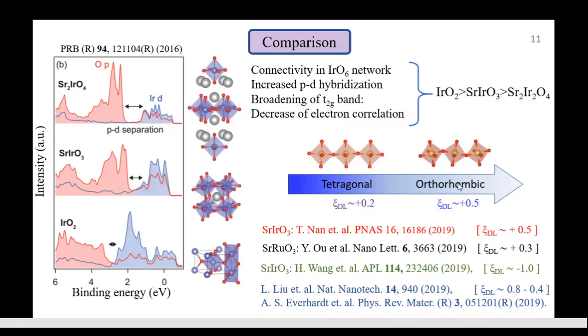In addition, the degree of tilt can significantly influence spin Hall conductivity for strontium ruthenate and strontium iridates. For example, even the sign can change. So this kind of tilt can sometimes be uncontrolled. Iridium oxide has the advantage because it doesn't require this kind of tilt to have spin Hall conductivity.